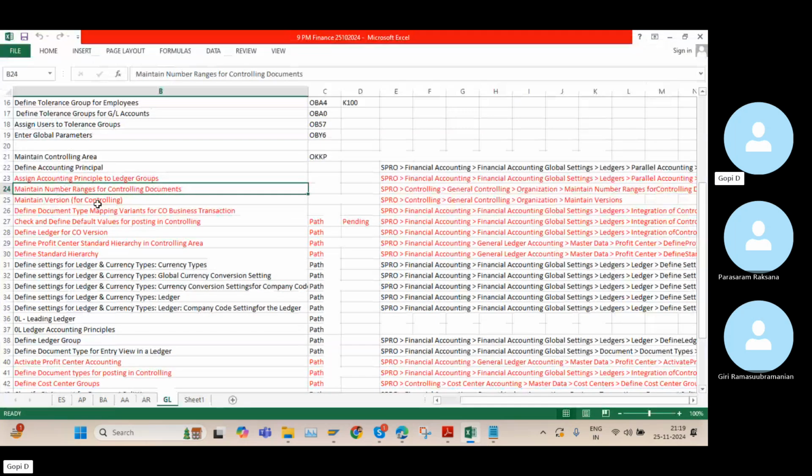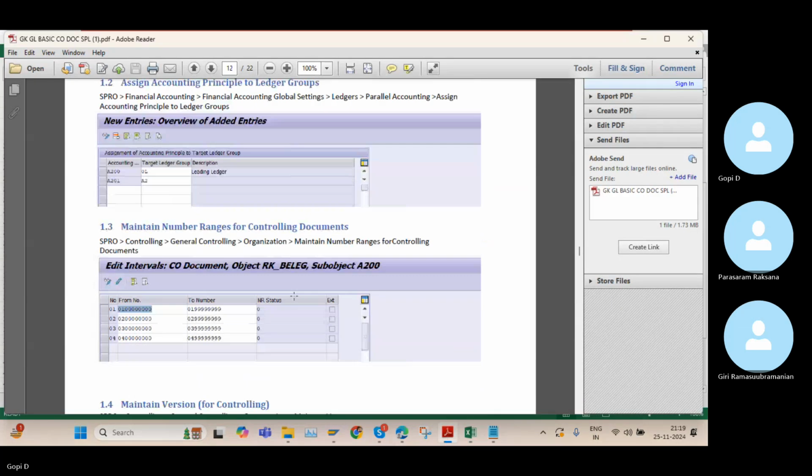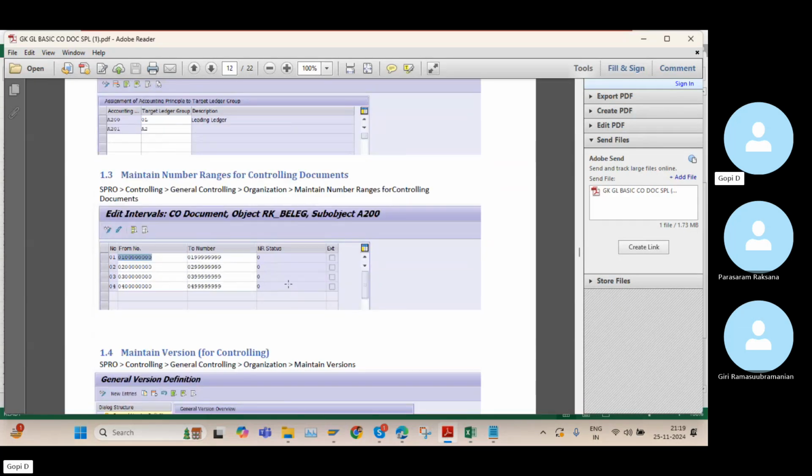Next point, maintain number ranges for controlling documents. This is an important step. I already told you earlier, whenever the number ranges concept comes, the simple understanding is that the system needs to provide numbers to the documents, either master data or transactional data.